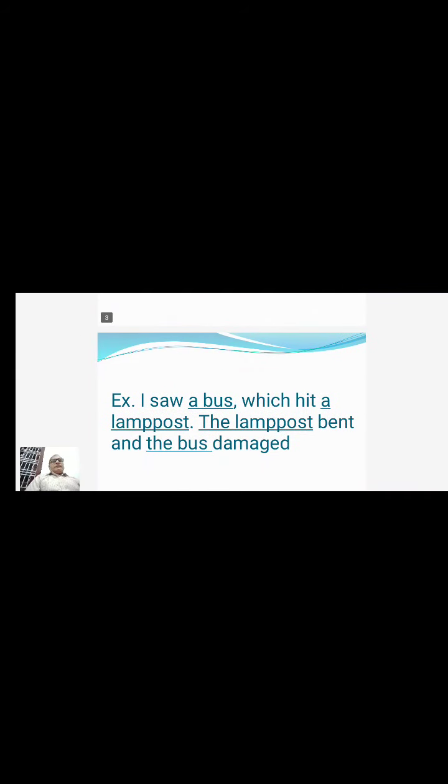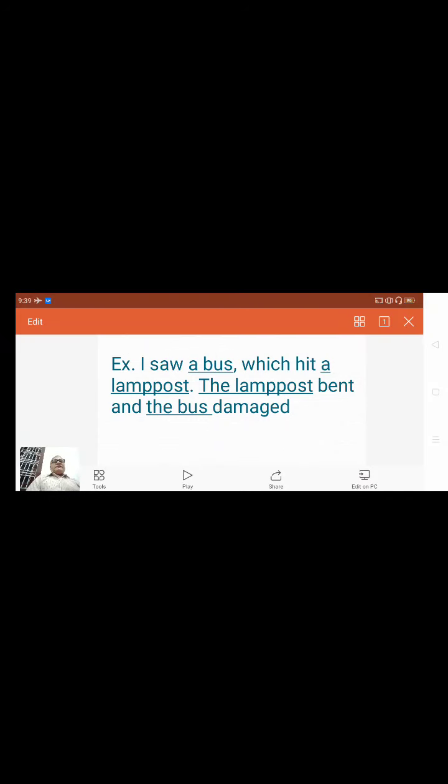Let us look at this example: I saw a bus which hit a lamp post. The lamp post bent and the bus damaged. Here in this sentence, articles are used four times: a bus, a lamp post, the lamp post, the bus.